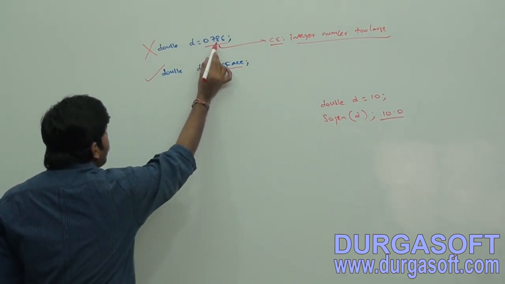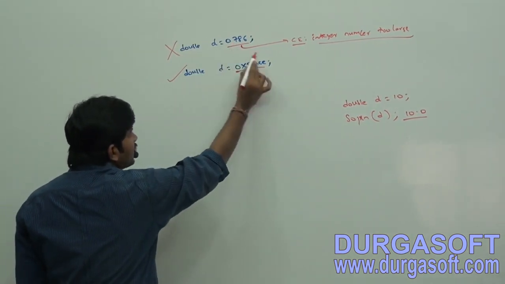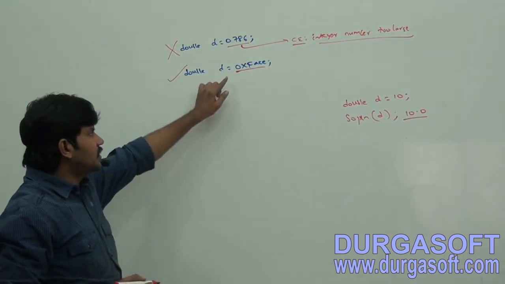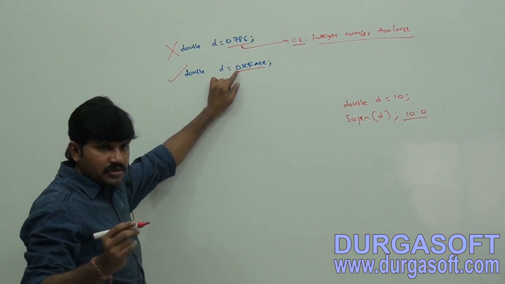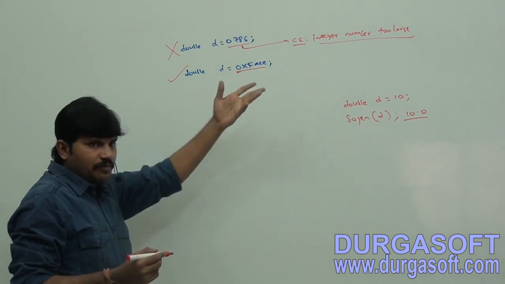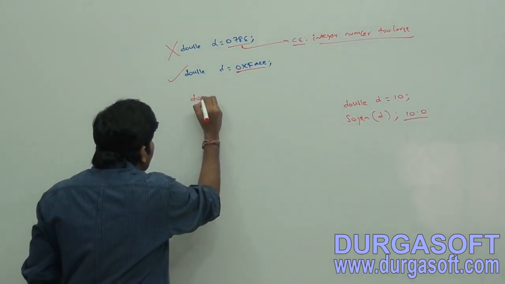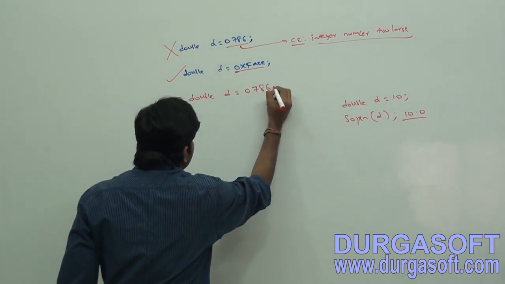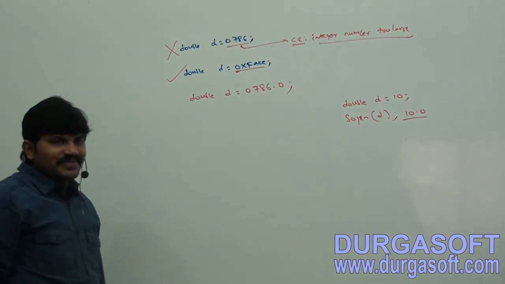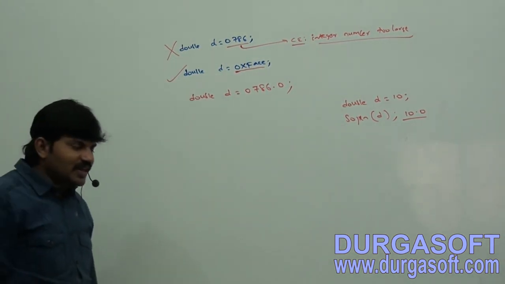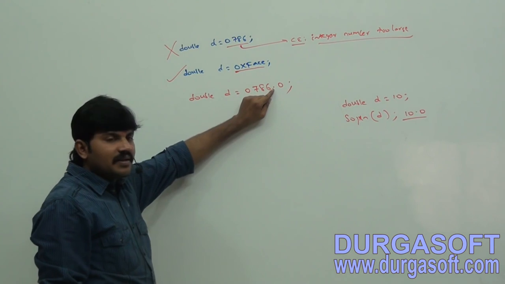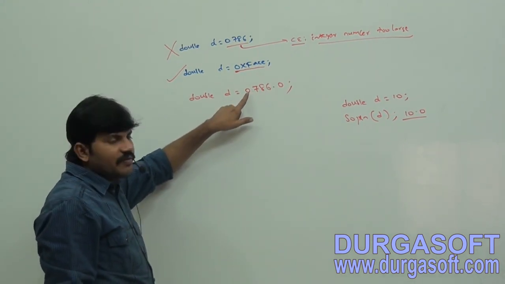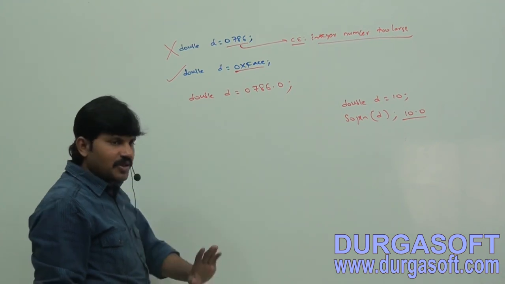Same here. Integral literal we are trying to assign. Do you know 0x face? 64,206.0 is the value I will print. Next up, double D is equal to 0786.0. Valid or not? Point is there. What is this one? Floating point literal. Floating point literal even though starts with 0, not octal, decimal only.